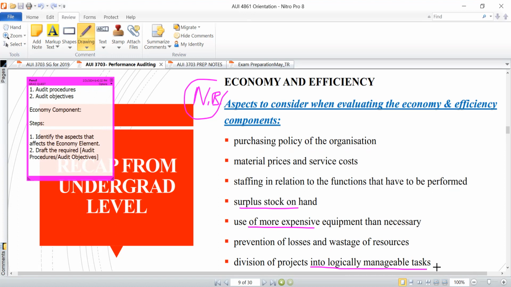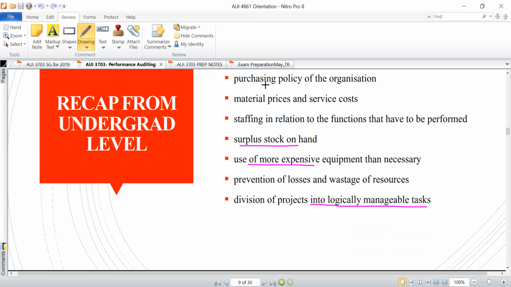If we don't see that, and we just see that there is only one person in the human resource department, and this person is the head of the department, responsible for payroll, responsible for everything, literally, then it means that process might not be as efficient in that regard. Efficiency is achieved if there is division of work in the department. Efficiency is achieved if we have separate departments operating independent of each other within the organization. So these are some of the aspects that you'll be looking at when you want to evaluate the economy and the efficiency element. It's not done. It still continues to the next page.